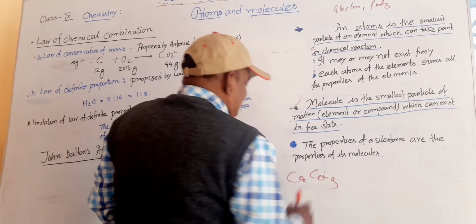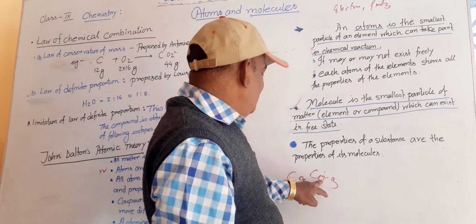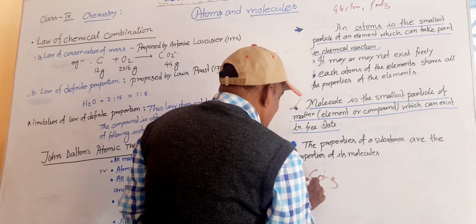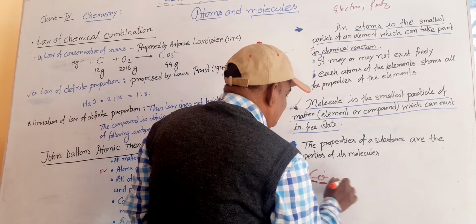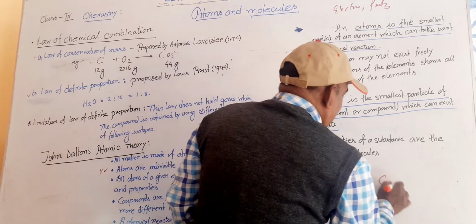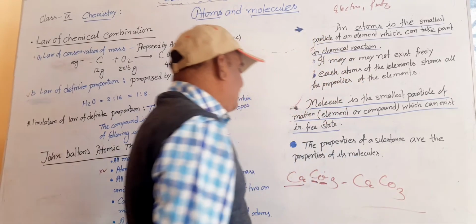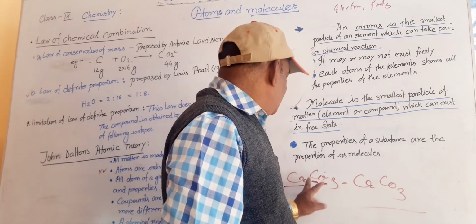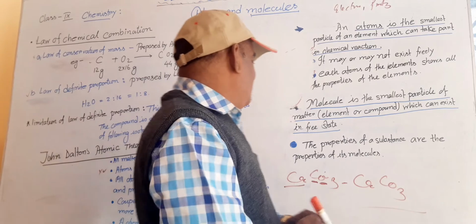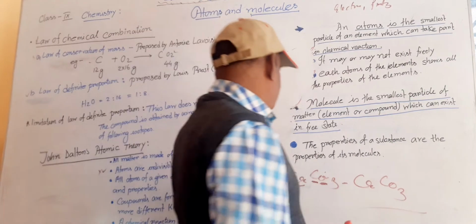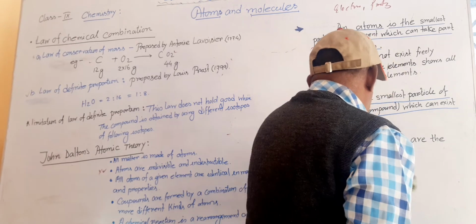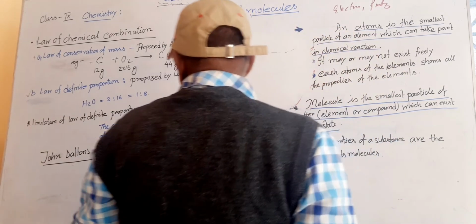One atom of calcium, one atom of carbon, and 3 oxygen joined together make calcium carbonate. It means calcium carbonate is always made by one calcium, one carbon, and 3 oxygen. If anything changes, then the compound will change. This is said by the atom.